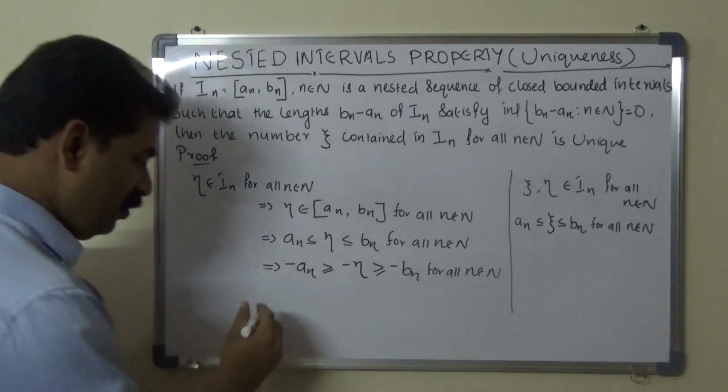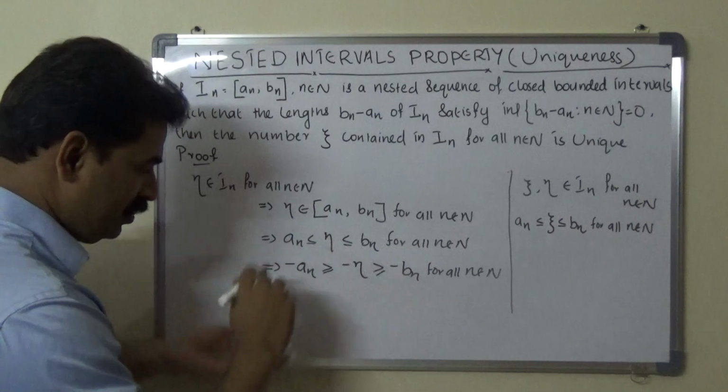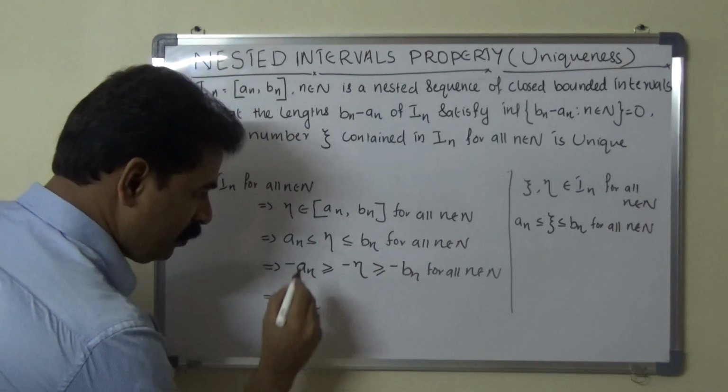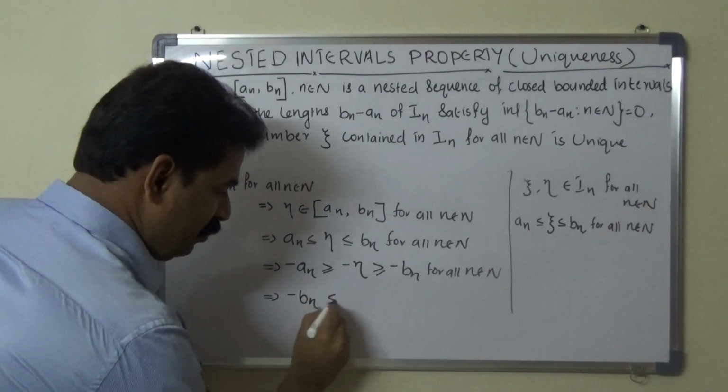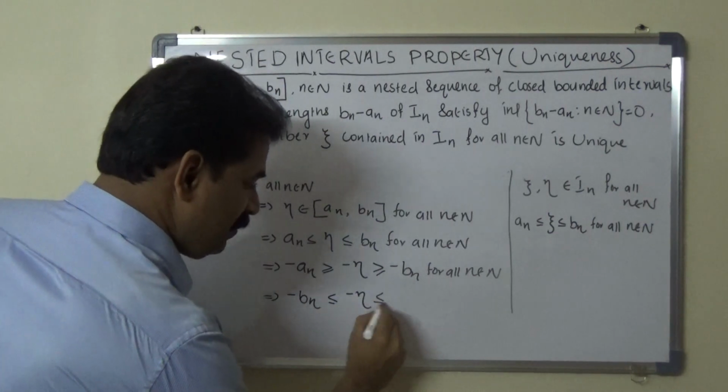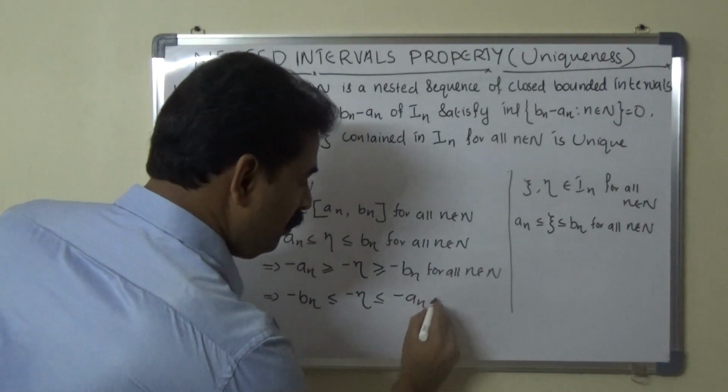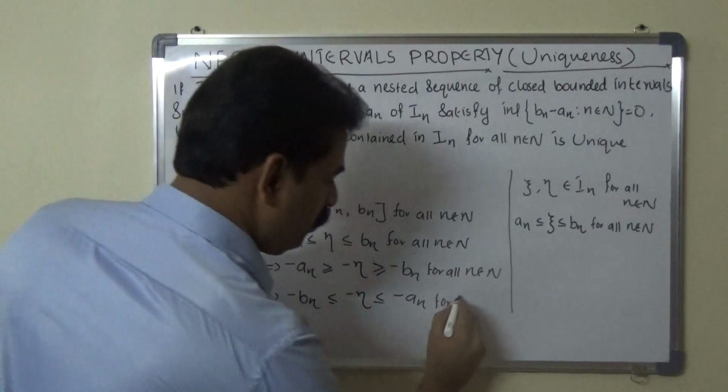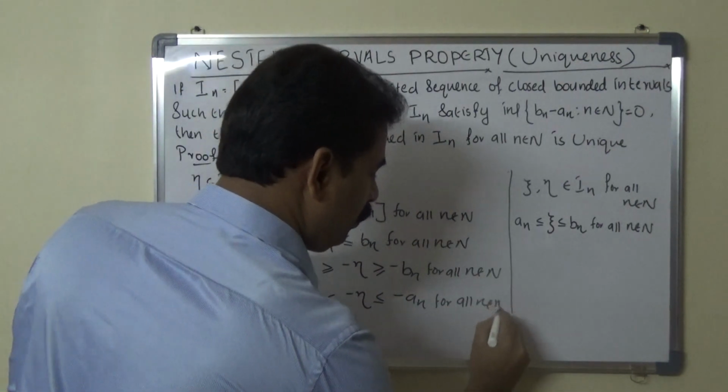So we can write minus bn is less than or equal to minus eta is less than or equal to minus an for all n belongs to capital N.